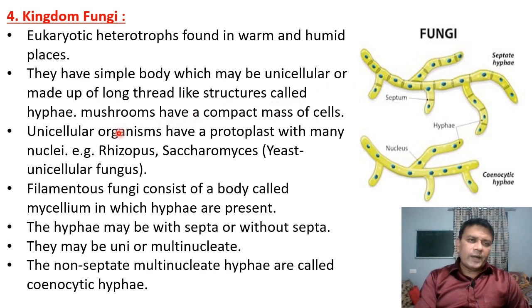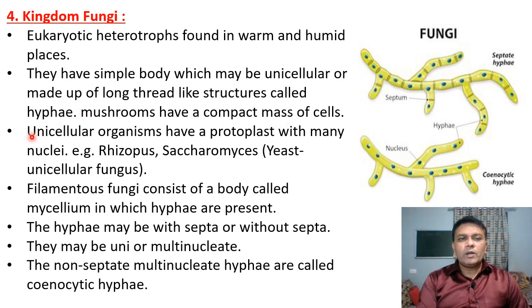Then you have seen mushrooms. Generally, mushrooms are found in the rainy season as they grow on dead and decaying organic matter. Mushrooms are umbrella shaped, you know that. The mushrooms have a compact mass of cells. The cells are compactly arranged in mushrooms.